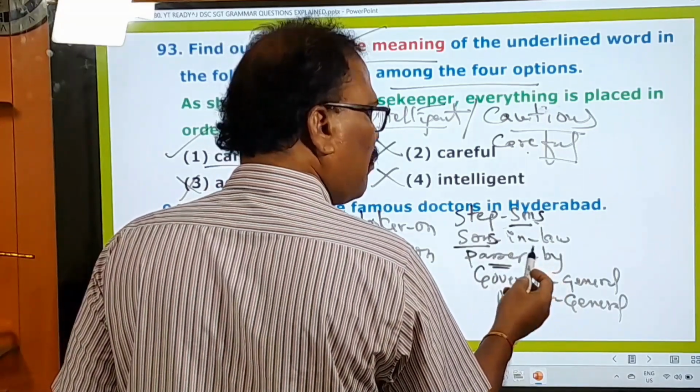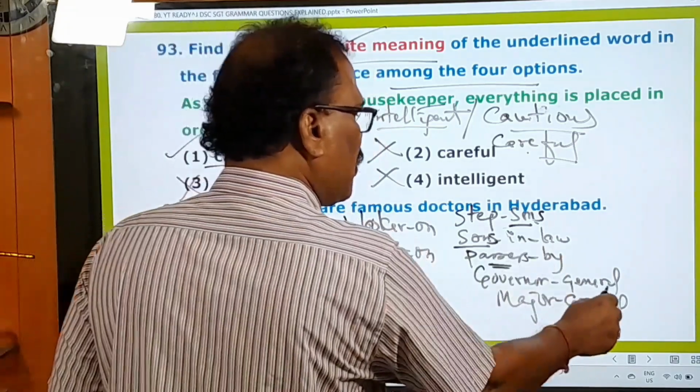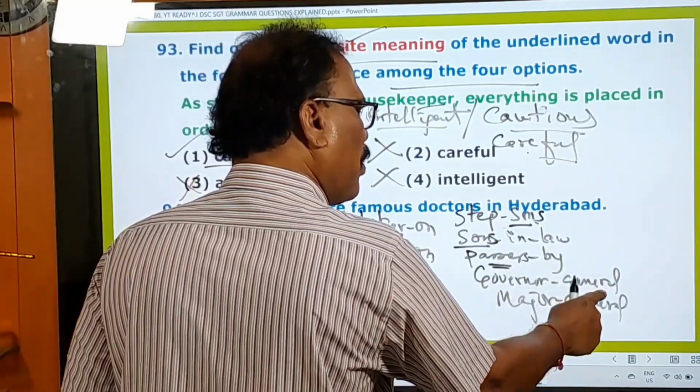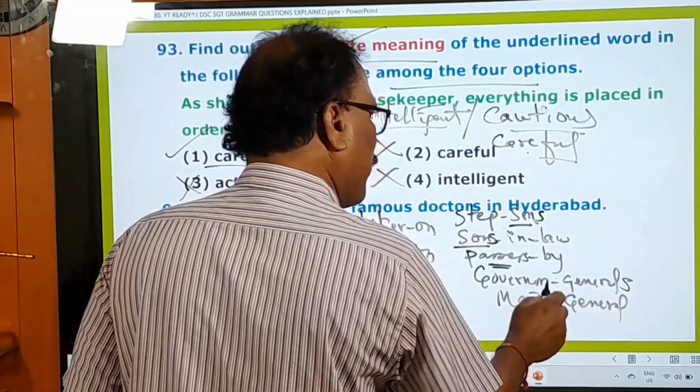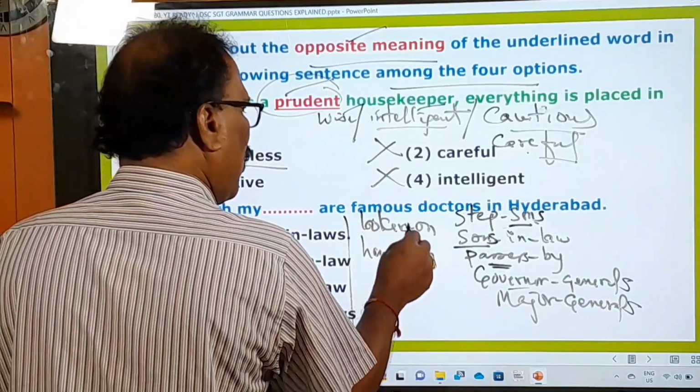Passerby, what is the important word in this? Base word means passers. Passers-by, travellers. Governor general, whether governor is important or general important. Governor generals. Okay, governor generals, major generals. Okay, lookers on, hangers on.